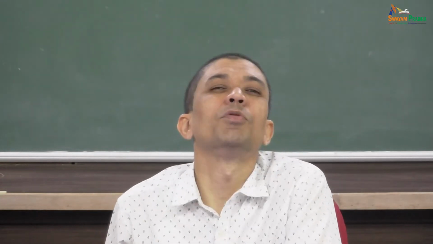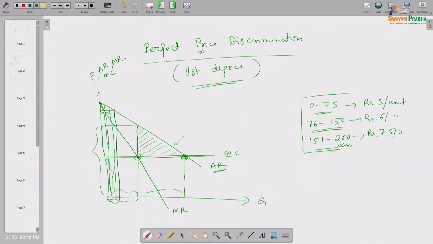That means I know the maximum willingness to pay of different customers. So within this segment of that product, the monopoly is setting a different price as per the different willingness to pay of that single customer.